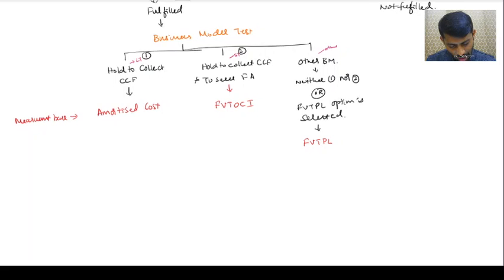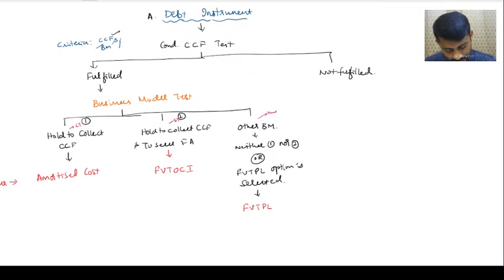Next, the last one. If the CCF test is not satisfied, then the balancing figure is FVTPL only. FVTPL. Are you understanding slowly?